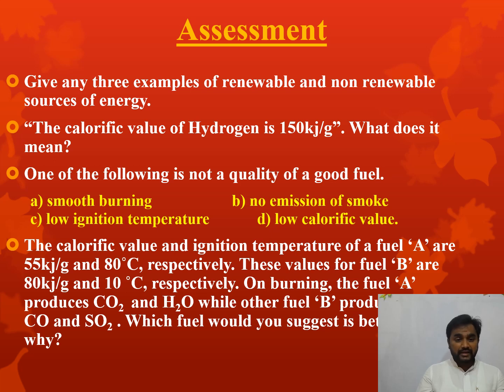Okay, now next, the calorific value and ignition temperature of a fuel A are 55 kilojoules per gram and 80 degrees Celsius respectively. These values for fuel B are 80 kilojoules per gram and 10 degrees Celsius respectively. On burning, the fuel A produces carbon dioxide and water, while fuel B produces carbon dioxide and sulfur dioxide. Which fuel would you suggest is better and why?